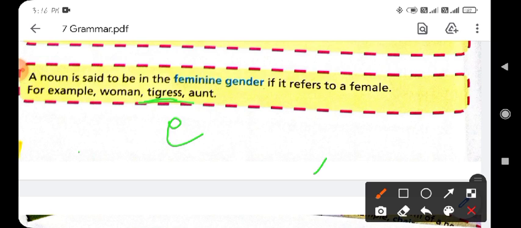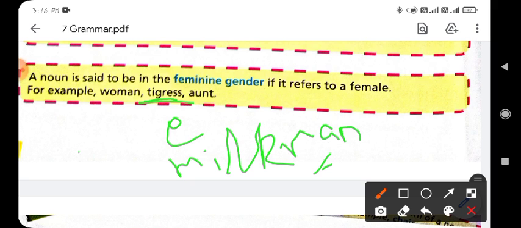Okay, if we change some of the internal letters in a noun word, it will change into the feminine gender or the masculine gender, like milkman. When we change it to milkmaid, it is the opposite word of milkman.